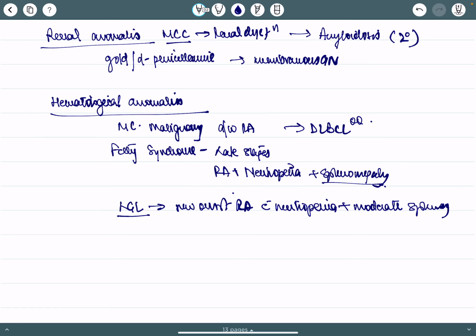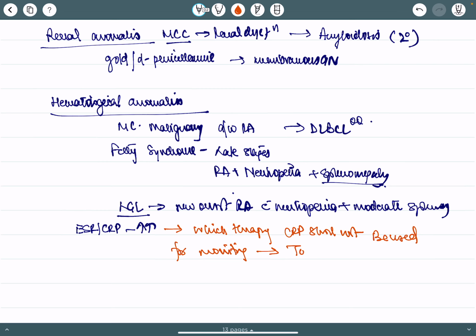Now we come to hematological anomalies. In this, ESR and CRP are going to be raised. They are acute phase reactants. That is normal, natural. Here there is a point: in which therapy should CRP not be used for monitoring?